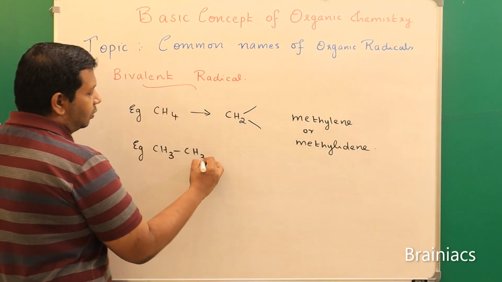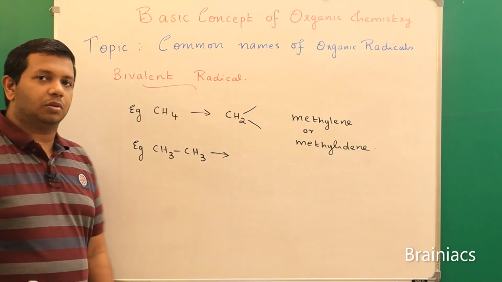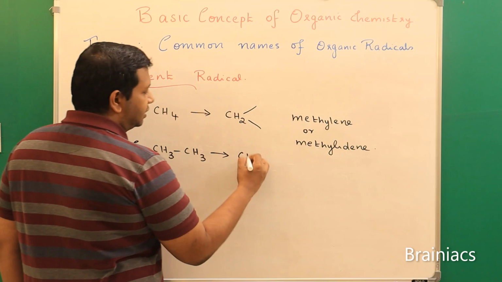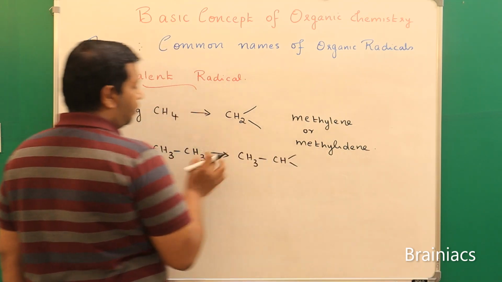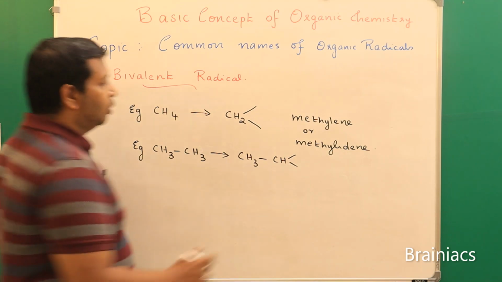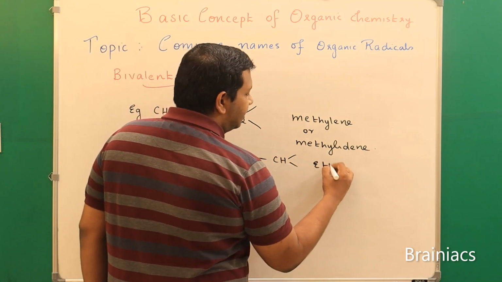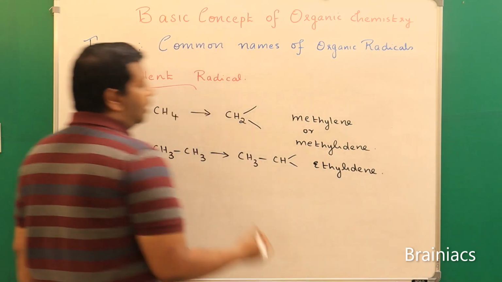Okay. So tell me what are the 2 possible bivalent radicals out of this. I can say CH3-CH. So from terminal carbon 2 hydrogen atoms are removed. Now what is the name of this one? This will be ethylidene. Now what is the other possibility?